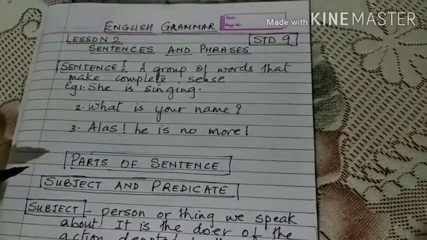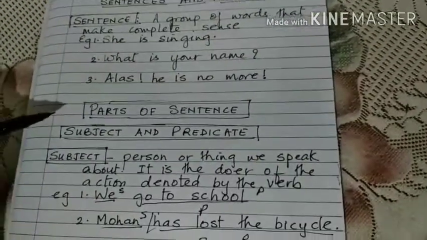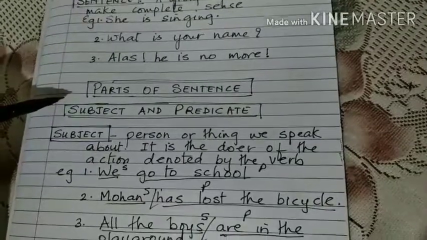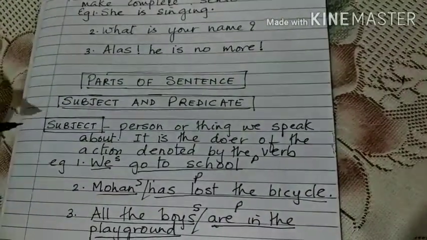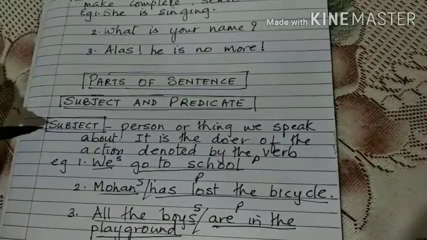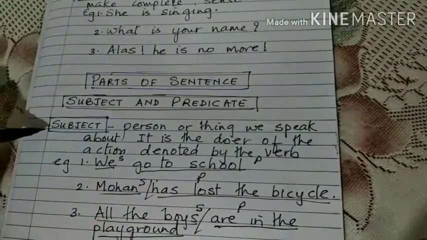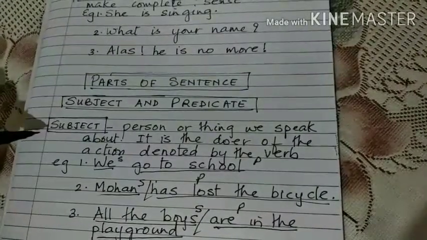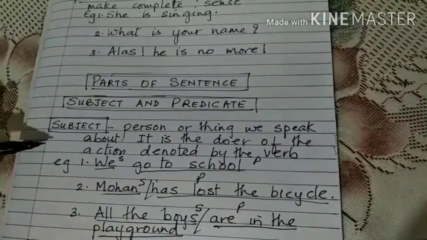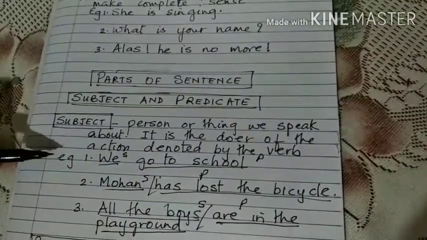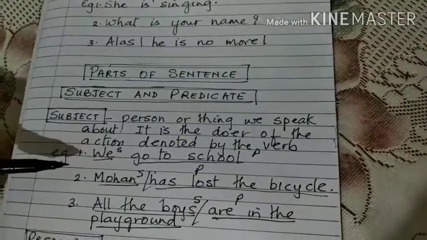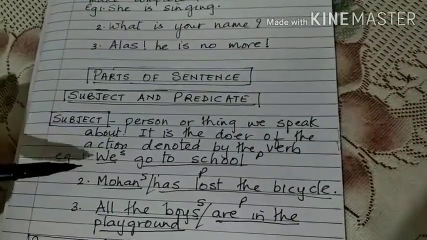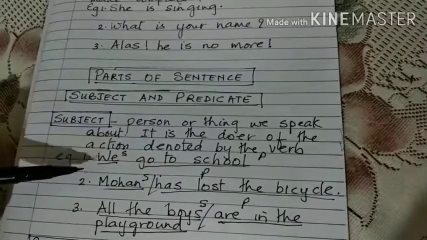So, now we come to the parts of a sentence. What are the different parts of a sentence? They are subject and predicate. A subject is a person or thing we speak about. It is the doer of the action denoted by the verb. For example, we go to school. Who goes to school? We. So, we is the subject.